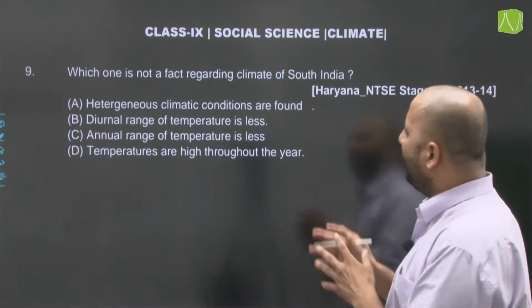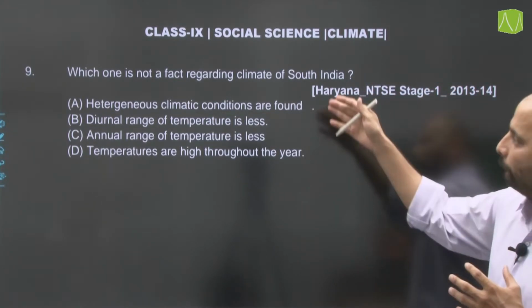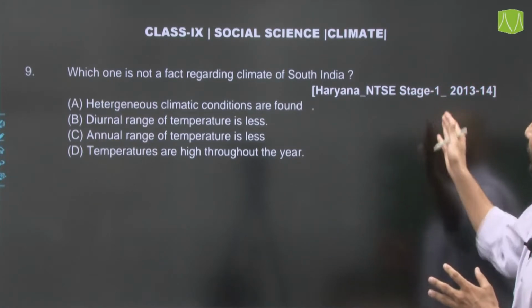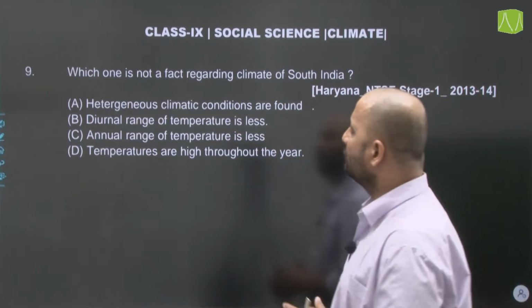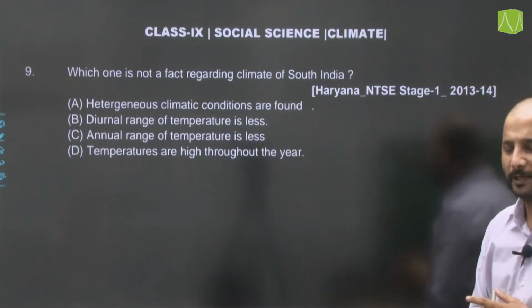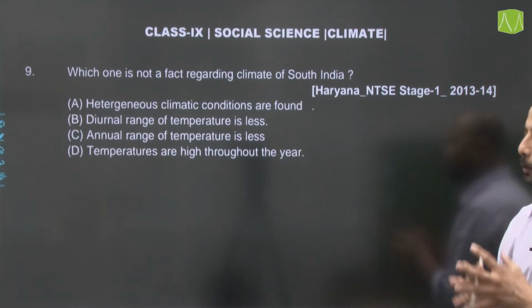Which one is not a fact regarding the climate of South India? Now, out of these 4 facts which are given, which one of the following is not a fact regarding South India? Haryana NTSE stage 1 2013-14 question. Heterogeneous climatic conditions are found. Diurnal range of temperature is less. Annual range of temperature is less. Temperatures are high throughout the year.